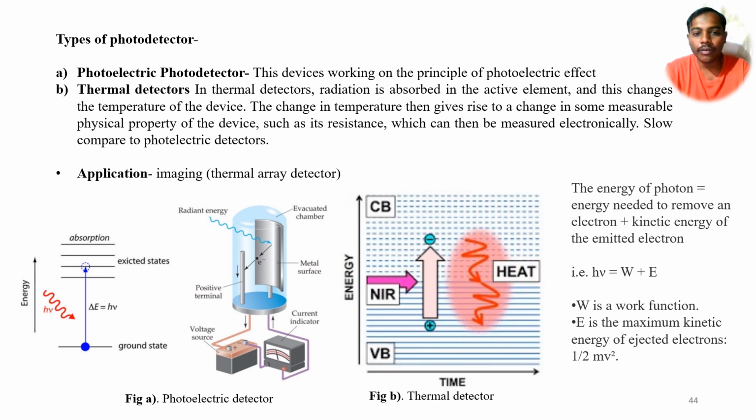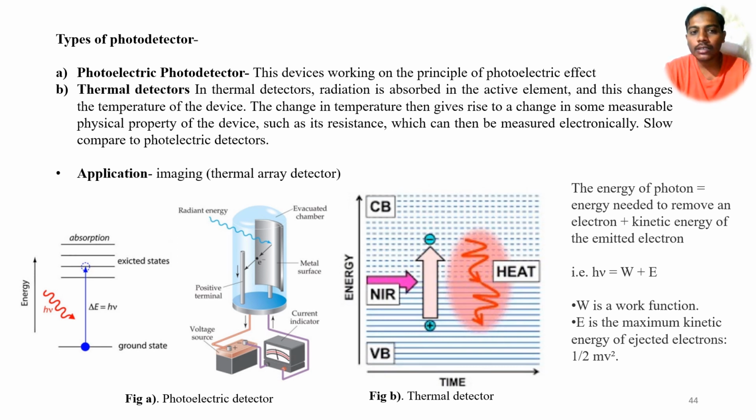On the right side of figure A we can see the schematic. Whenever radiation falls on the metal surface, electrons are ejected from that metal surface, and those photoelectrons are collected by the positive terminal. If we connect an ammeter between those two connectors, we'll get a deflection in the ammeter. So we can say that conduction has happened in that detector.